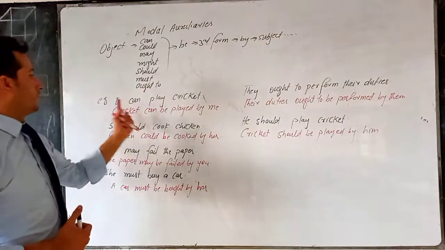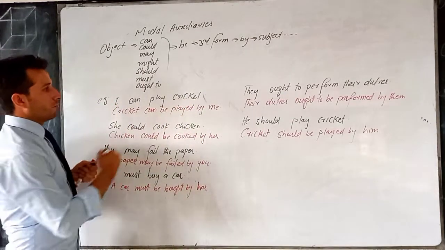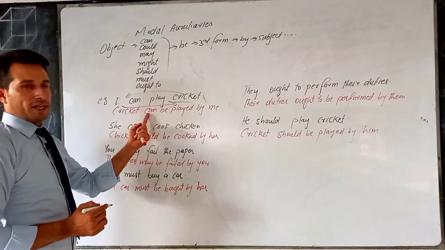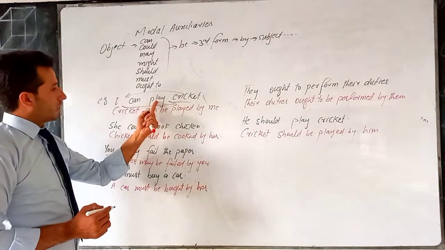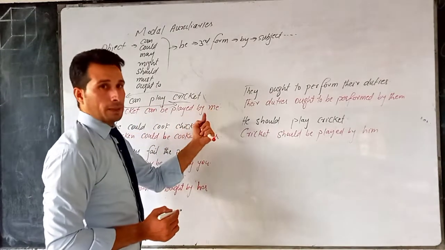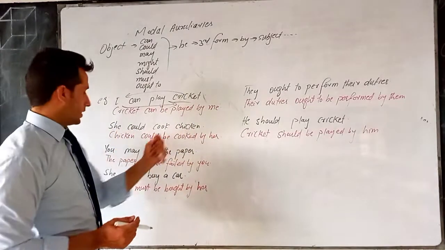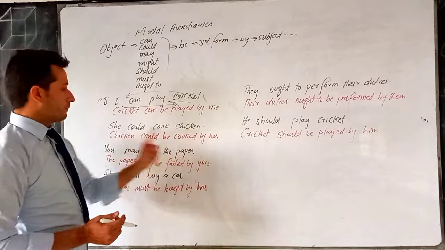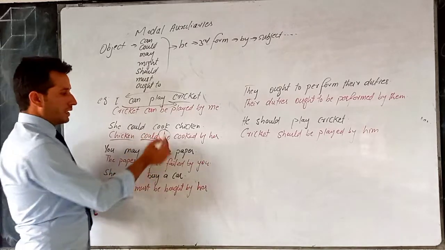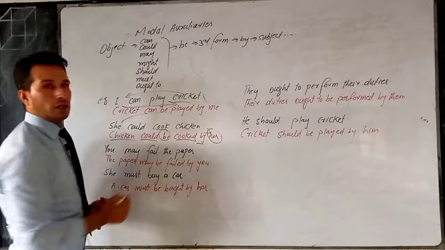For example, I can play cricket. Cricket is the object, I is the subject. So we convert them. Cricket comes here and I goes there. Can remains the same. Be is introduced and first form play is changed into played. By is introduced and then we have me. I becomes me. Similarly, she could cook chicken. Chicken could be cooked by her. So chicken is the object, could is the same modal auxiliary. We introduce be, cook is converted into third form, by is introduced and she becomes her.